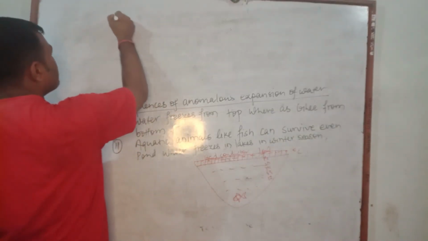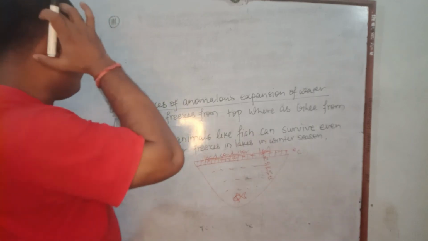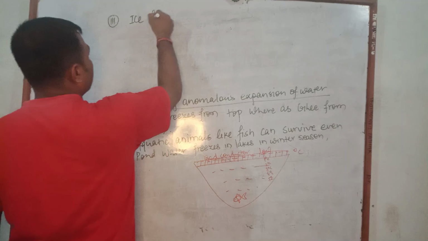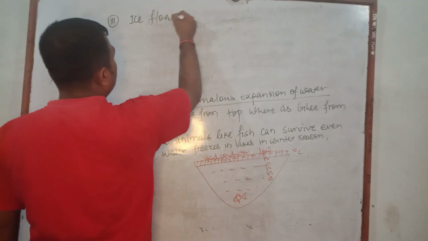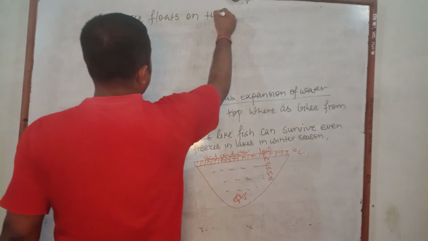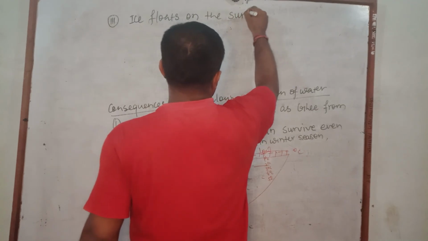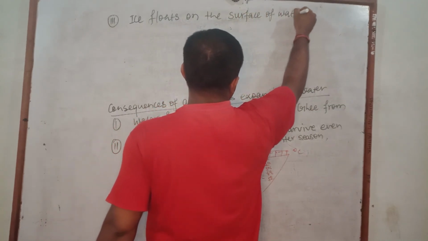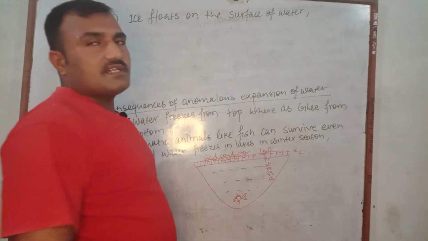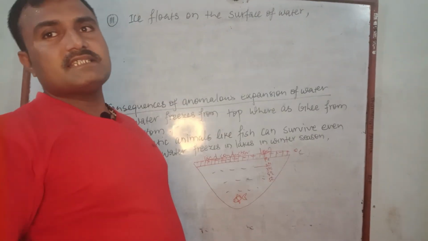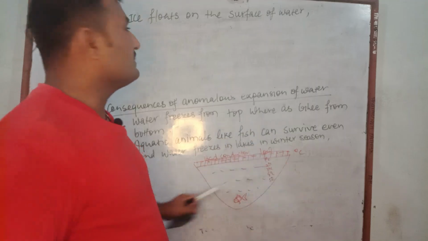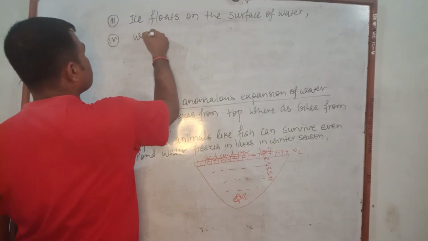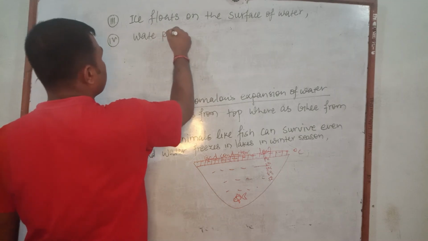The third advantage given here is that ice floats on the surface of water. It is also because when water freezes and changes into ice, its density decreases and it floats on the water surface.